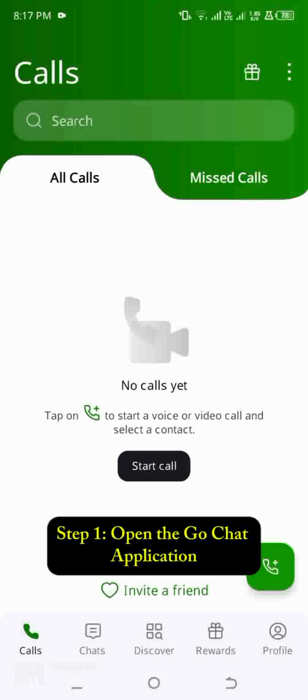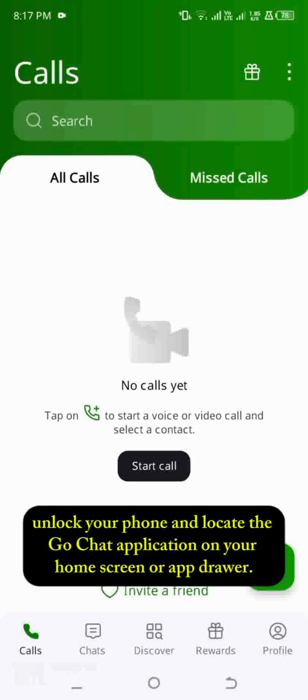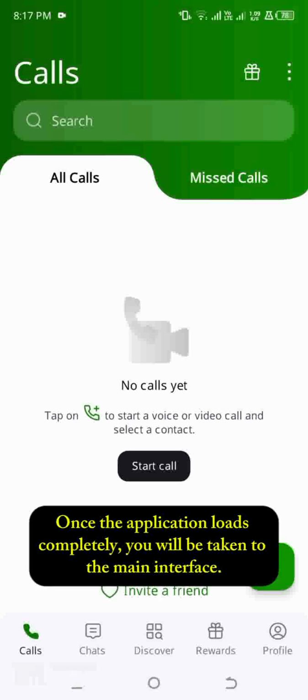Step 1. Open the GoChat application. First of all, unlock your phone and locate the GoChat application on your home screen or app drawer. Tap on the app icon to launch it. Once the application loads completely, you will be taken to the main interface.